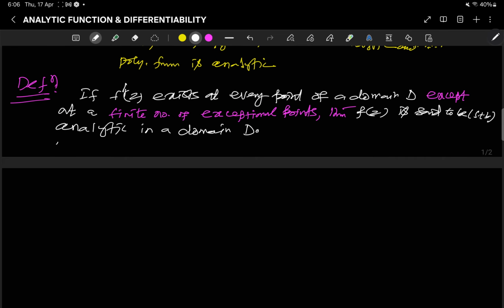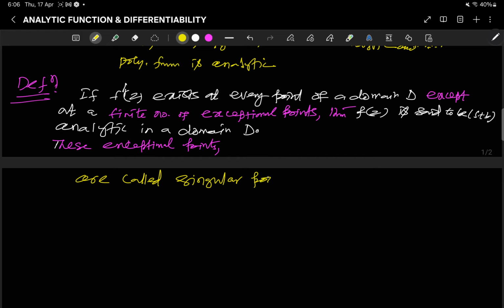Now these exceptional points are called singular points, or singularities of f(z).